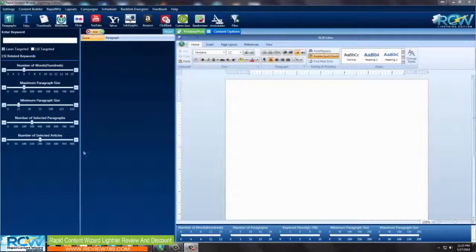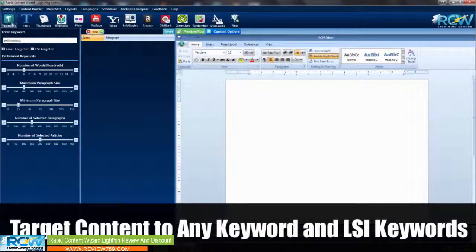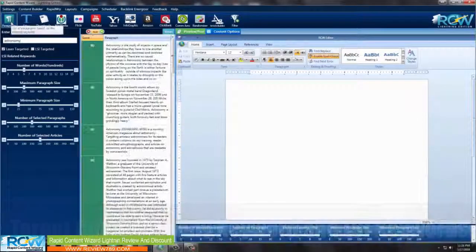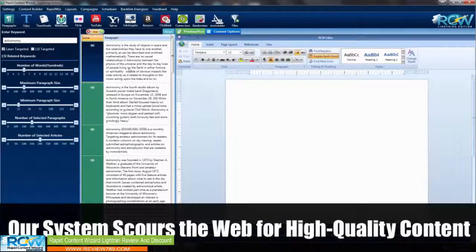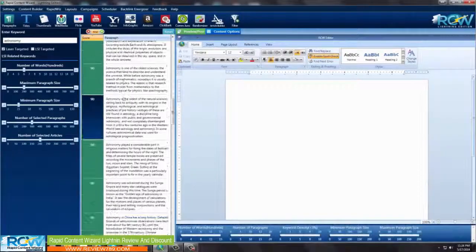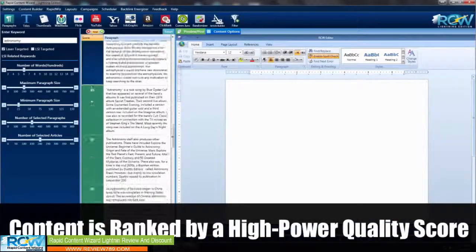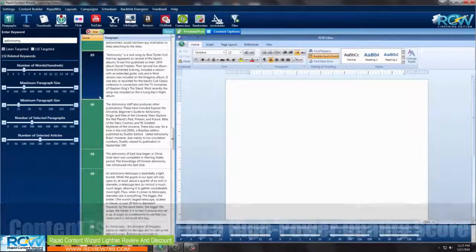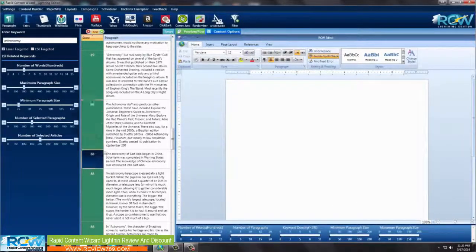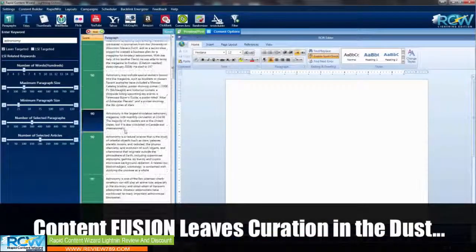So you can see on the screen here, I'm going to put in a keyword. I'm going to use astronomy, and I'm going to click on paragraphs. Okay, now look at this. We have lots and lots of paragraphs here that we can choose from, and look, they all have a little score beside them. I know a lot of them are in the 90s, but you can see they go down in value here. They've all been scored, and all the most relevant articles are put on top, so it makes